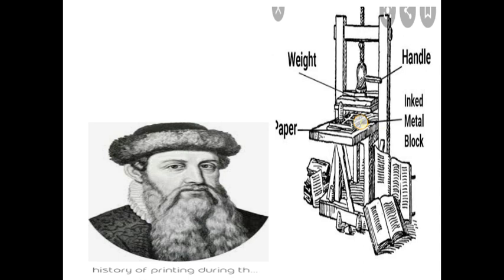You have seen a seal put on paper. So when we press this weight, because paper is there, that image is printed. This is the picture of Gutenberg, and this is the printing press he invented.